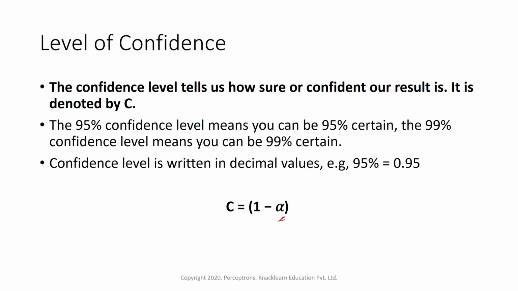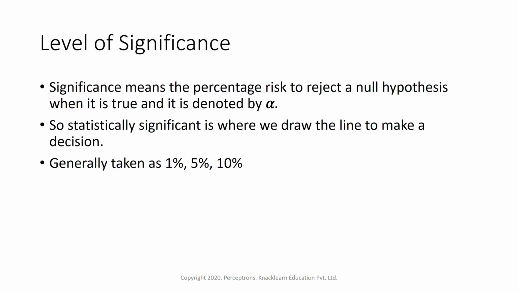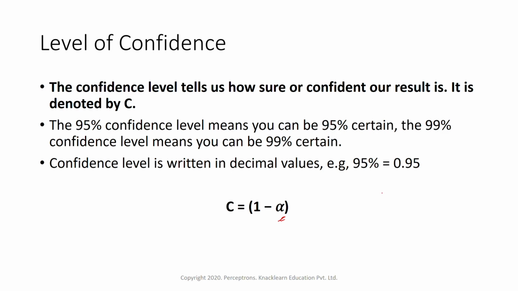So first we have to set our significance level. Suppose we take a significance level of 5%. Now we know that confidence is C equals 1 minus alpha, so that will be 1 minus 0.05. This is 5%, so it gives us 95%. That means if we are 95% certain about the result of the investigation we did, then we will reject the null hypothesis.